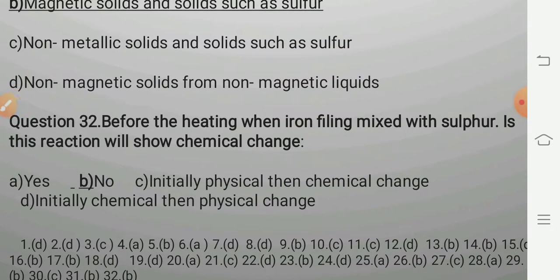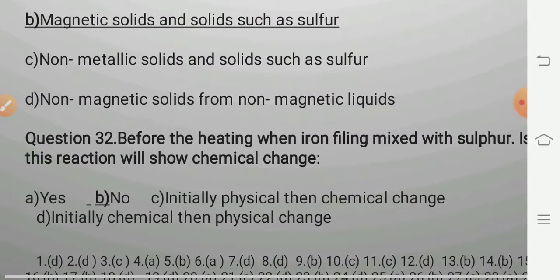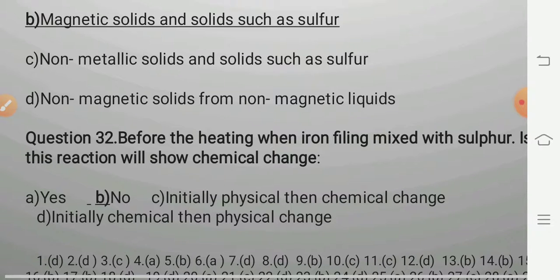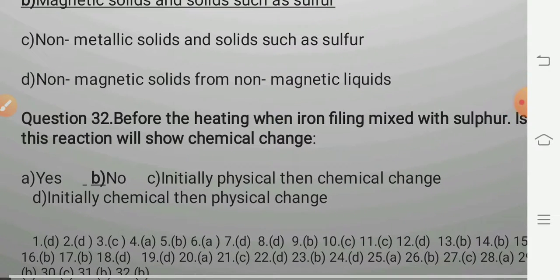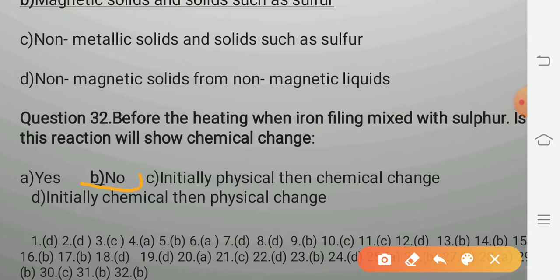Question number 32. Before heating, when iron filings mix with sulfur, does this reaction show a chemical change? Now we are not giving heat, means the iron filings and sulfur only get mixed with each other physically, not chemically. Therefore before heating they will not show any chemical change. So the answer will be no.